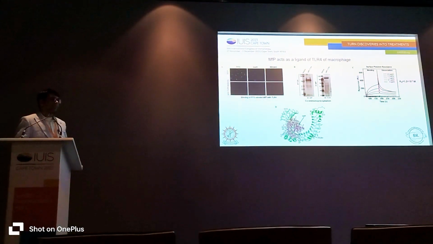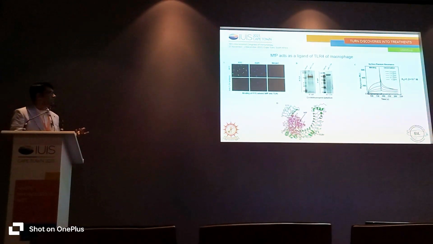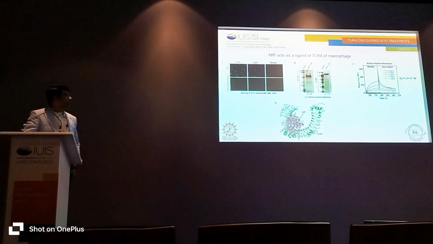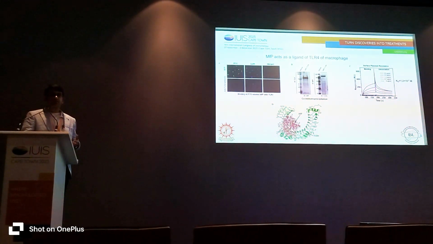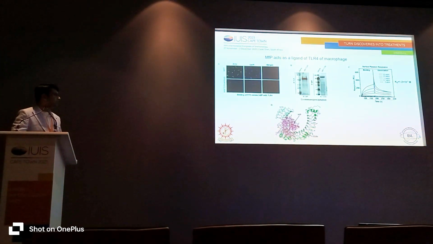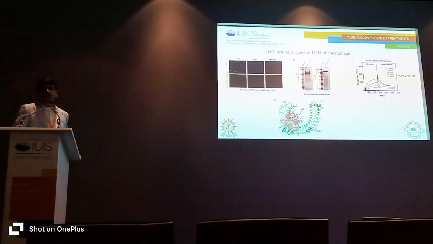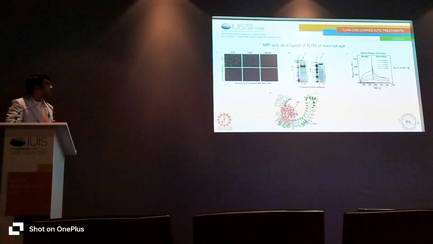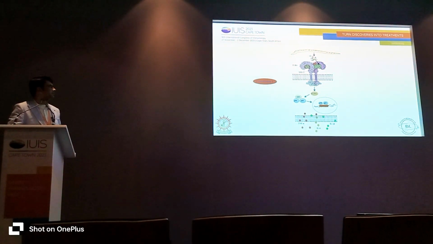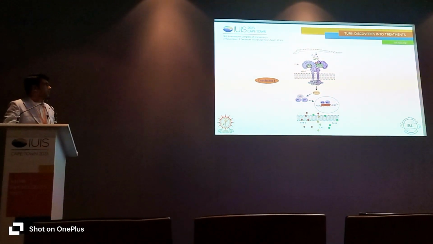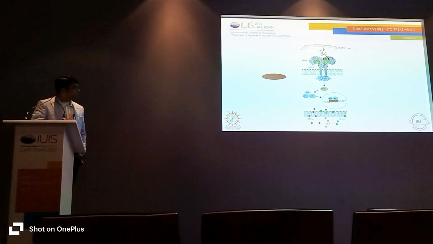And finally, we did the biophysical interaction between these two particular proteins. This protein-protein interaction was checked through surface plasmon resonance. Here you can see that there was a dose-dependent binding of this particular protein to the TLR4. And finally, we did the bioinformatics analysis. We have seen that this particular protein is binding to the extracellular domain of toll-like receptor 4. So that means this protein happens to be a novel ligand for TLR4, binding to the extracellular domain of TLR4, and it is causing the NF-kappa B activation and release of the cytokines.